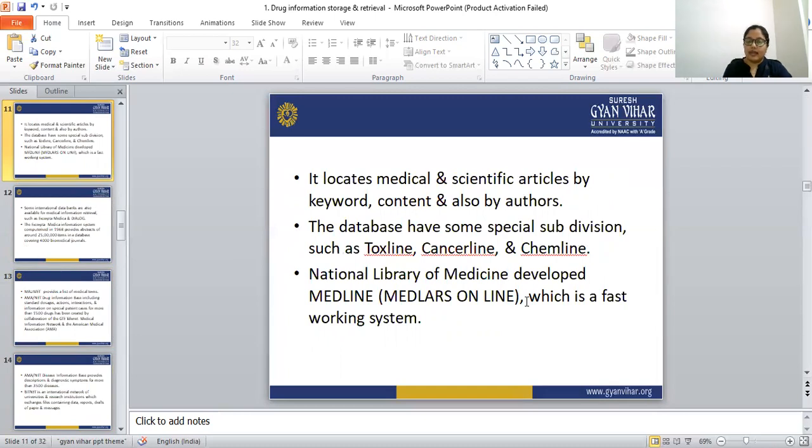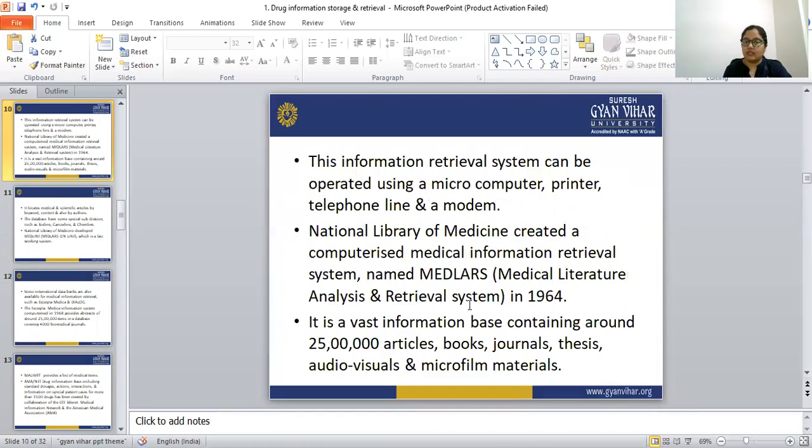First one is Medlars. Medlars means medical literature. The full form of Medlars is important, so you have to remember it. The Medlars full form is Medical Literature Analysis and Retrieval System, created by the National Library of Medicine in 1964.